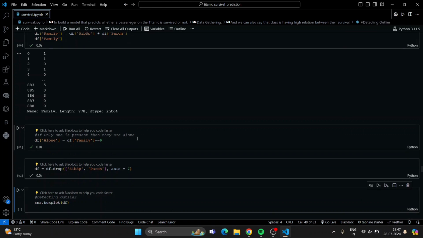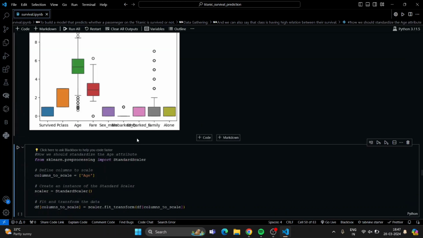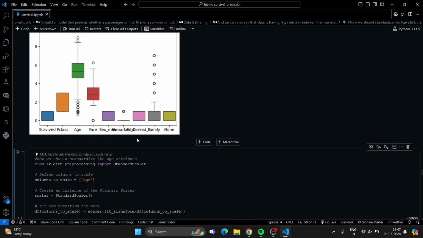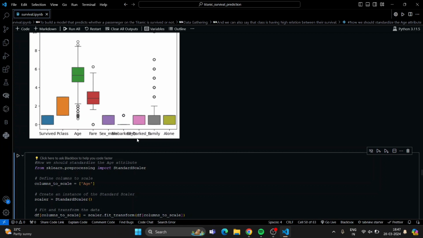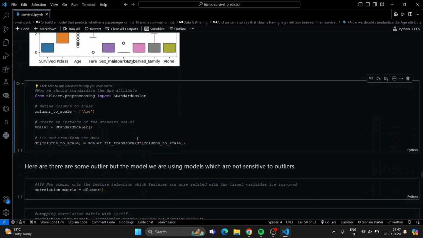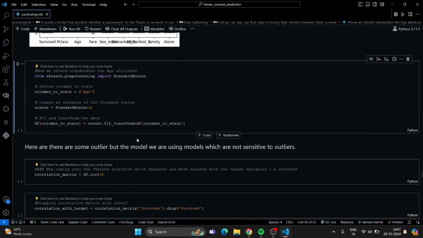So now I dropped sibling, spouse, and parent child because I have already created the new features like family and alone. Now I am creating a box plot of the data frame, which has quite a few outliers in family, embarked, age, and fare. Regression algorithms are less sensitive to outliers, so we can ignore them as it's very less sensitive.